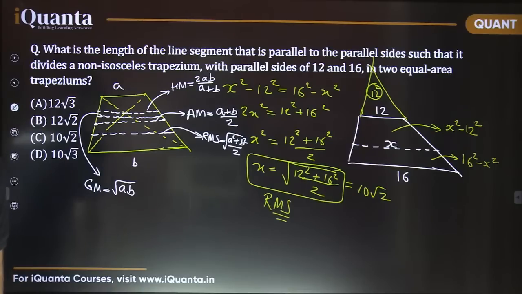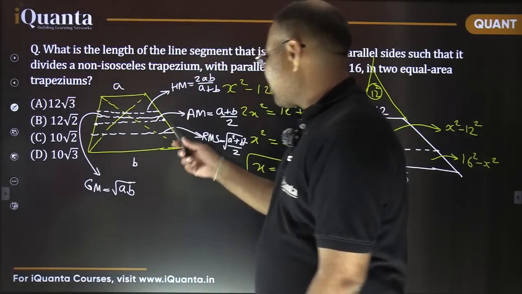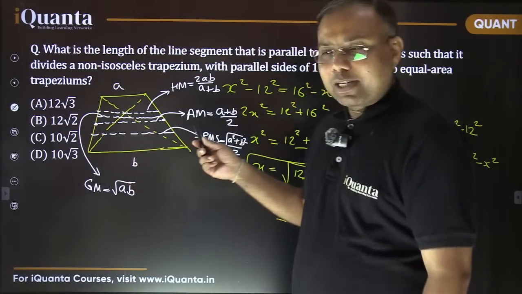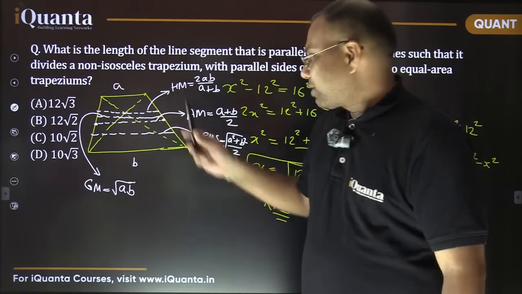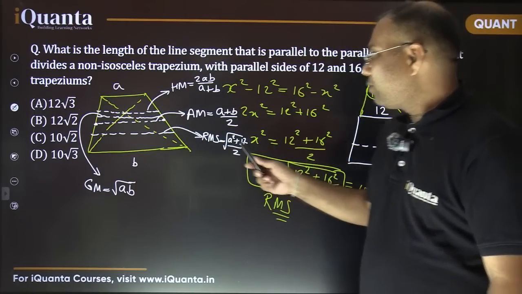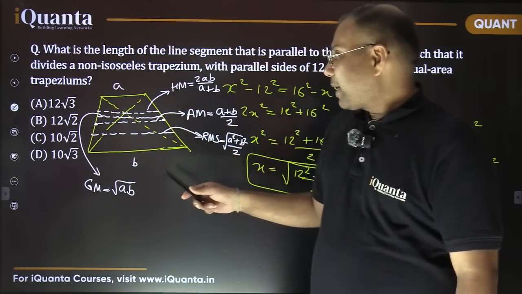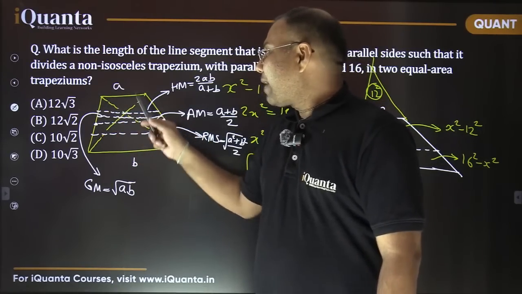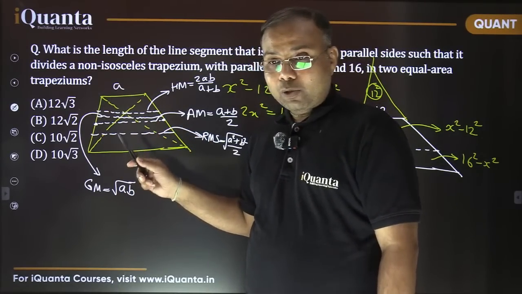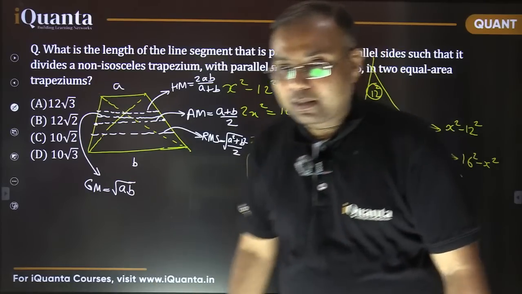So that's how all the four means are involved in this trapezium part. The arithmetic mean part is very common, we have been using it many times, and the harmonic mean part is also used many times in CAT as well. And the third part which we have just discussed is the RMS value. It is the line segment which divides the trapezium into equal area trapeziums. And the fourth part I have just told you, it is the line segment which divides the trapezium into similar trapeziums. So it is the geometric mean of A and B, that is root of A into B. That's it.